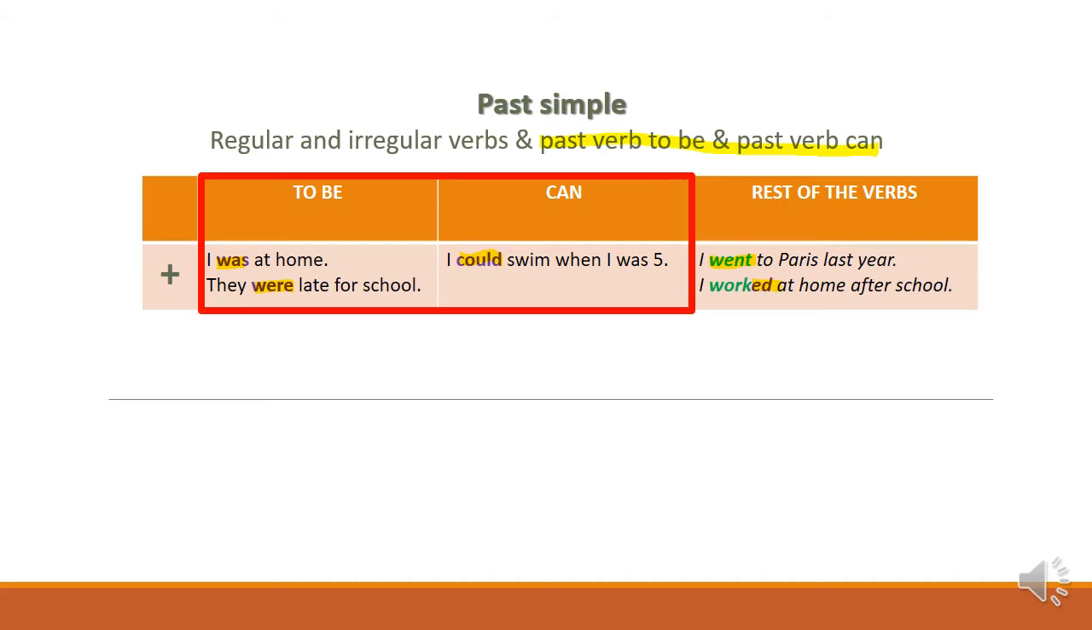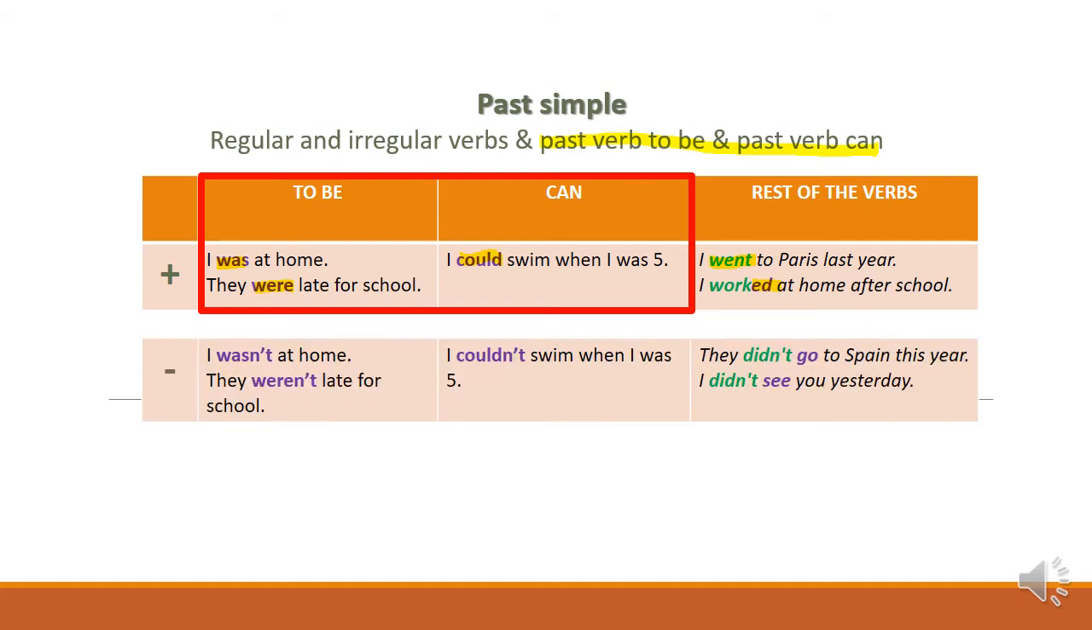The verb to be and the verb can have something in common. Do you remember what? Yes. To form the negative form, we add the negative particle not in both cases. For example, I wasn't at home. They weren't late for school. I couldn't swim when I was 5. In both cases, we add the negative particle not.